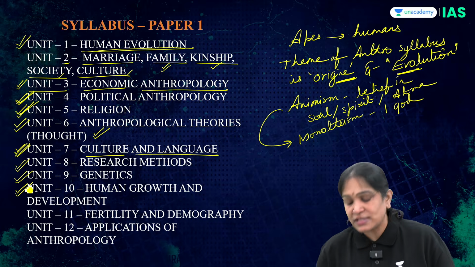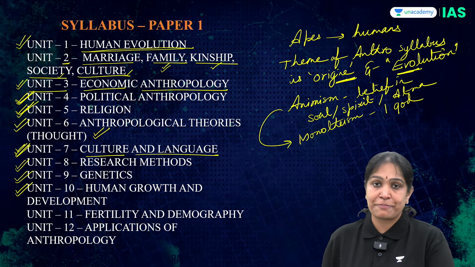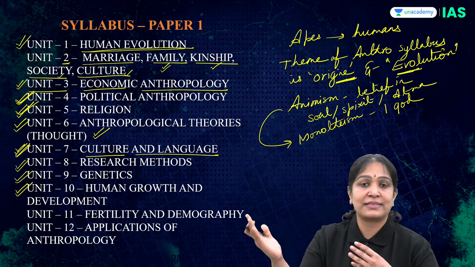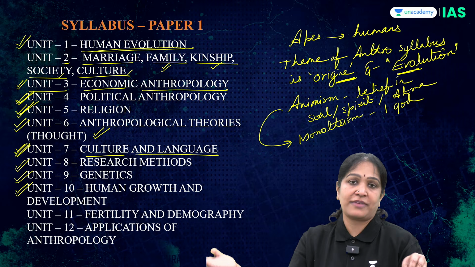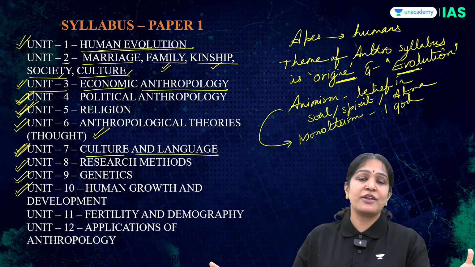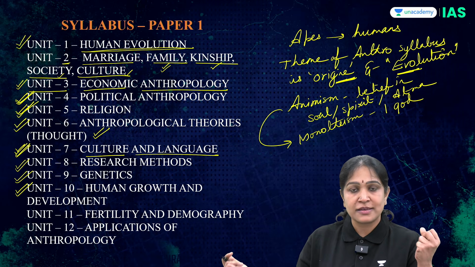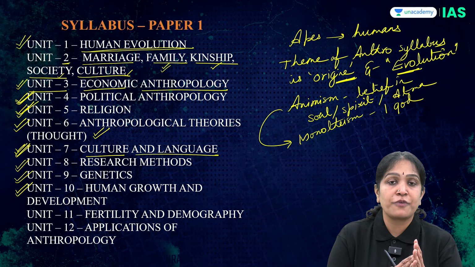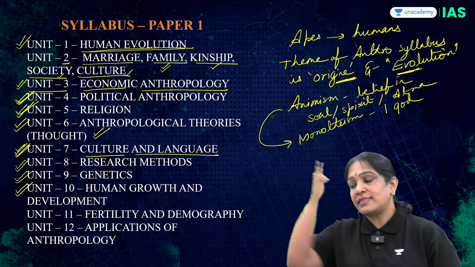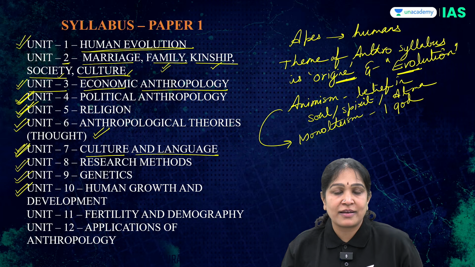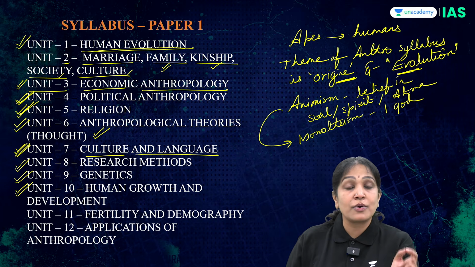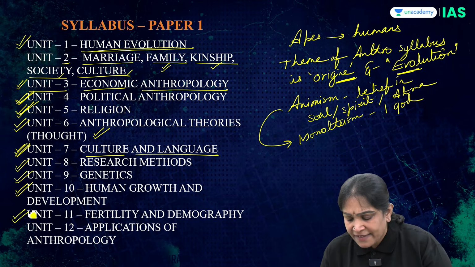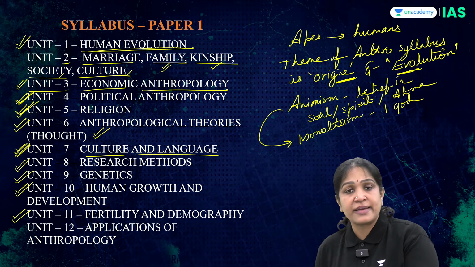Then unit 10 deals with human growth and development. Okay, so again here this is from the birth till the death, womb till the graveyard. In the complete journey of the human life, what all happens physically? That is starting from the egg and sperm fusing and forming a zygote till the man ends up in a graveyard. So what is the whole journey about? Growth and development between the birth and death. Then unit 11 deals with fertility and demography.